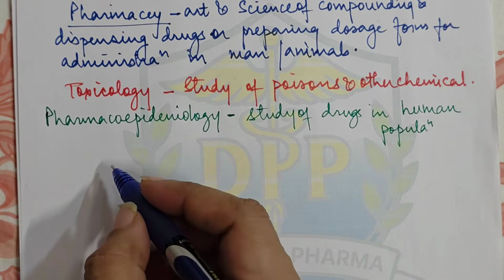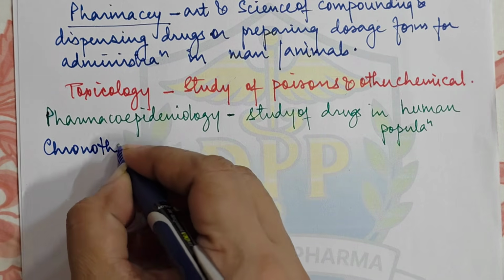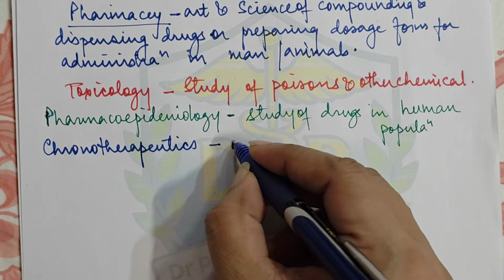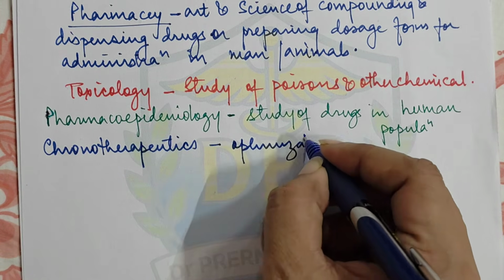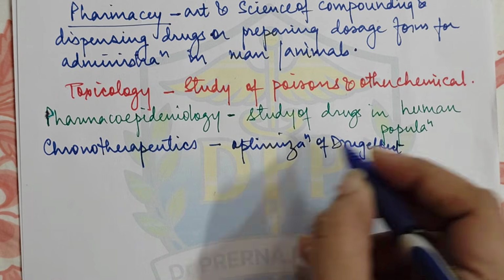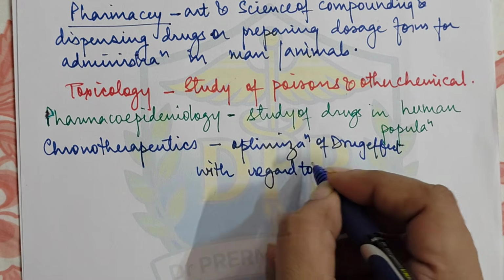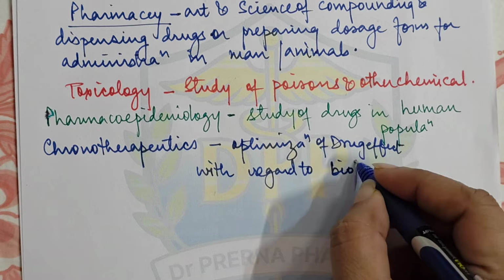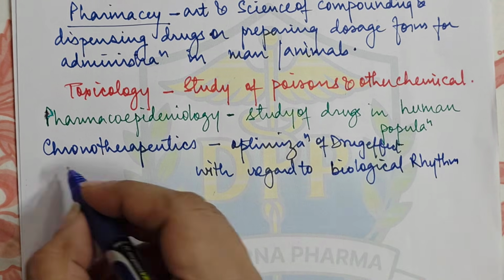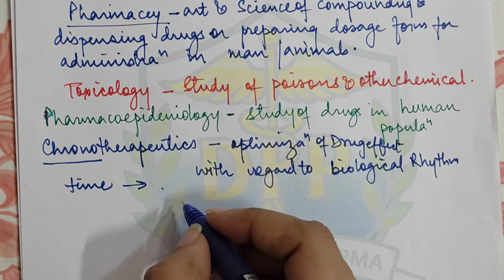Then another definition that we have is chronotherapeutics. Now what is chronotherapeutics? It is basically the optimization of drug effects with regard to biological rhythm. So chrono, as you know, means time. So the effect of drugs according to time.